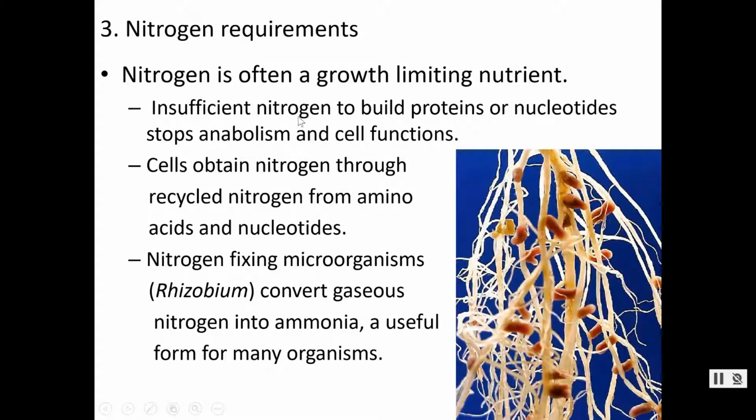How do we get it? Well, we have to obtain it through our environment, through eating other organisms or plants. When you fertilize your lawn, you'll buy a fertilizer and it has a couple of numbers on it, 10-30-whatever. One of those numbers is the amount of nitrogen. So we have to add it to our soils and our lawns to get good growth from that. So we take in nitrogen from our environment, and we need it to build amino acids and nucleotides.